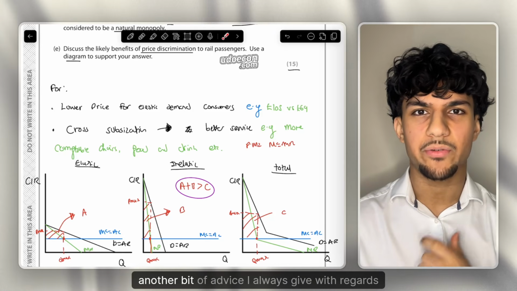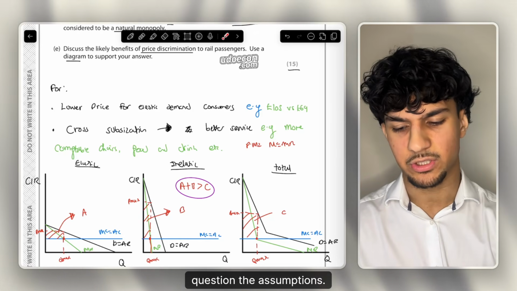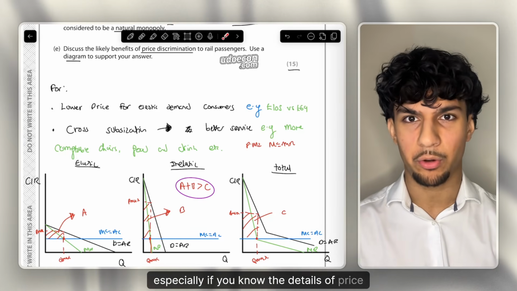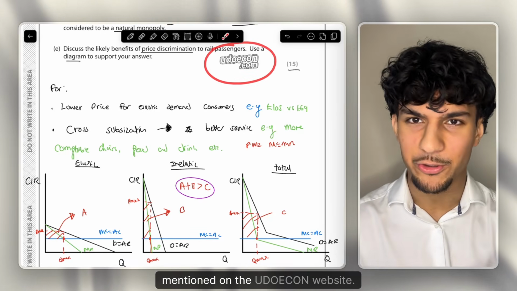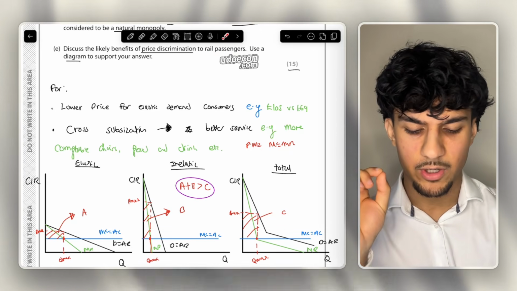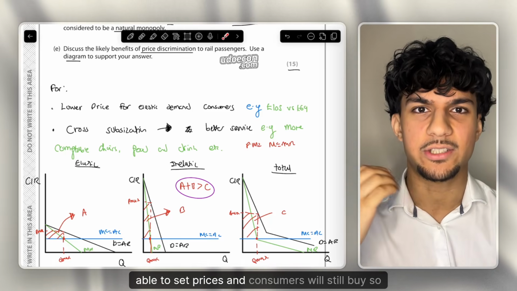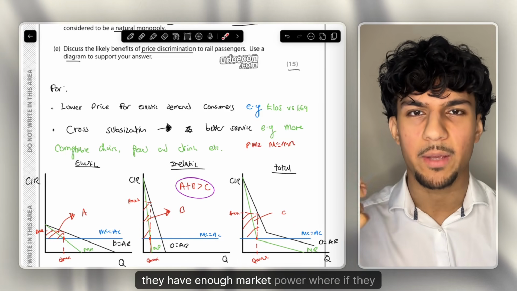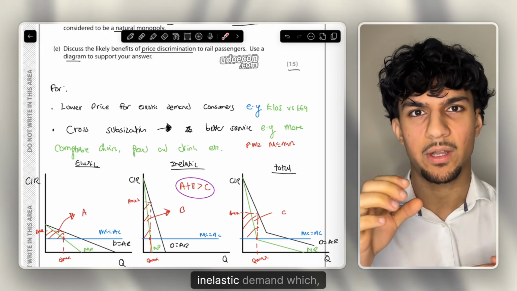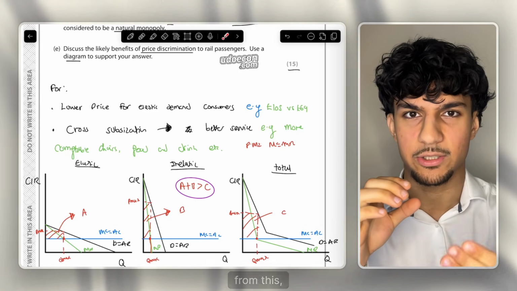Moving on, another bit of advice I always give with regards to evaluation is question the assumptions. Now, if you know your content knowledge well, and especially if you know the details of price discrimination mentioned on the You Do Econ website, one of the main assumptions we make is that firms have a degree of monopoly power. So they are able to set prices and consumers will still buy. So they have enough market power where if they increase prices, consumers have a degree of inelastic demand where they still have to continue to buy from this producer.